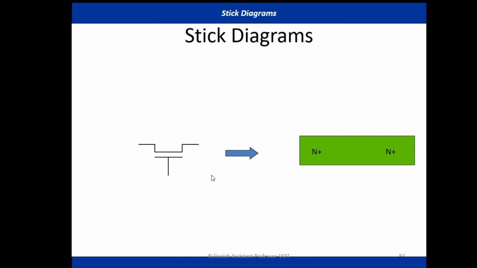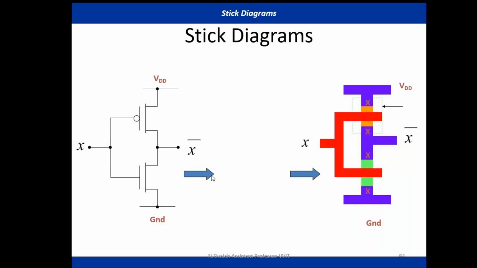Thank you. Okay sir. See, when it comes to a stick diagram, it is a cartoon of layout only. How to draw the stick diagram for a transistor? Anyway, this is the layout of a transistor only. Whenever a polysilicon crosses n diffusion, it forms a transistor only. In this case, green color is used for the n diffusion and this red color is used for the polysilicon. Anyway, we will explain for a few minutes the stick diagram for the CMOS inverter.